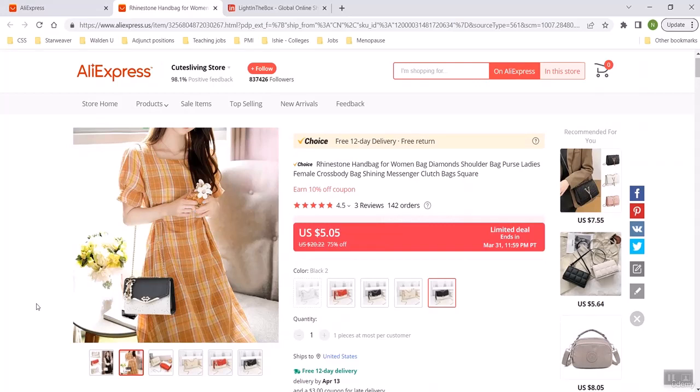So how it works is if you posted this to social media, you would have a payment processor like PayPal or Venmo or something online. And somebody who comes to your site, they see your link and go, oh, wow, I really like that purse in black. I want to buy it. It's only $20. They would go through and get a payment sent to you. So you would get a notification that you got paid $20. And at that point, you would then go into AliExpress here, place the order for the person, have it sent to their address, and then boom, you're done. That's it. That's all there is to drop shipping.